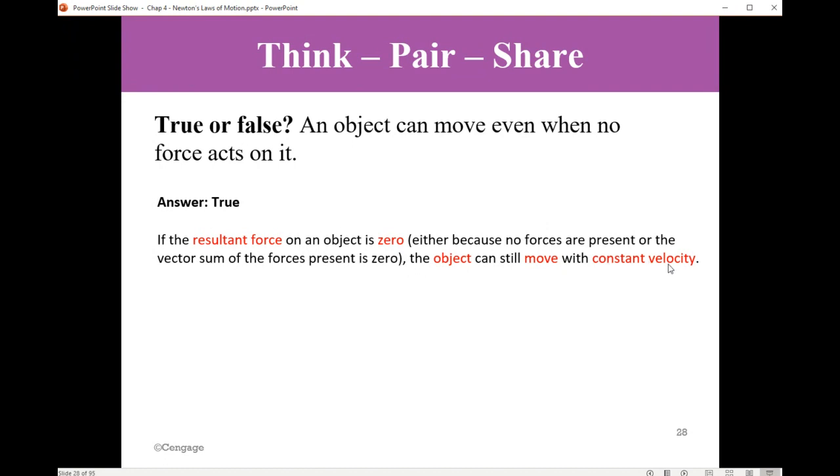If you are driving your car on the highway and you put the cruise control on, say 70 miles per hour, constant velocity means the net force now is 0. There are forces, otherwise the car will not move. But these forces add up to 0, so that now you are able to move with constant velocity. Okay? So yes, an object can move even when no force acts on it.